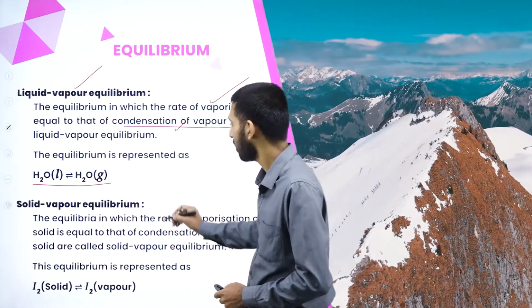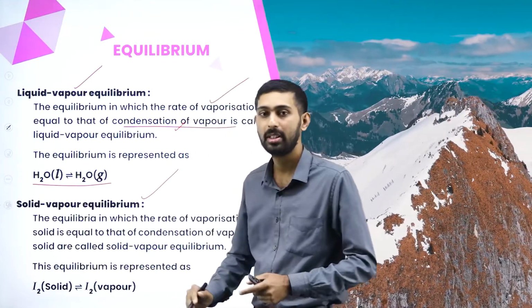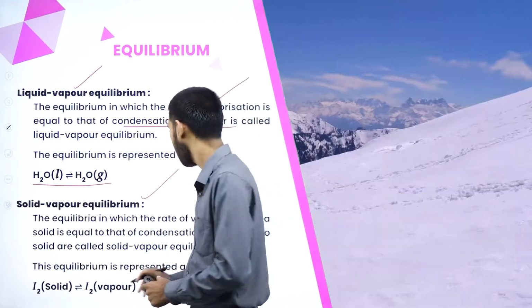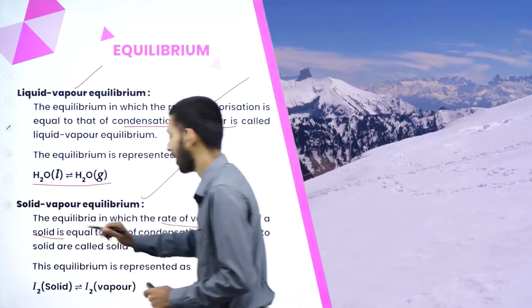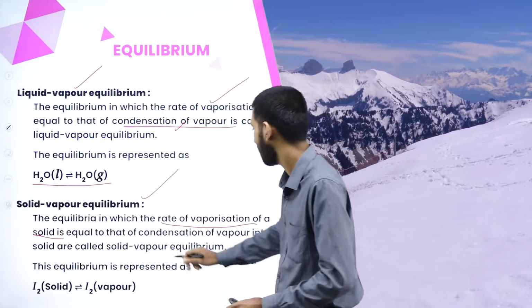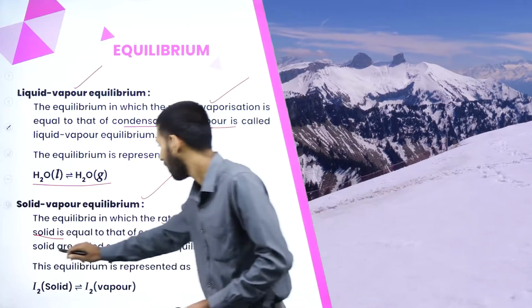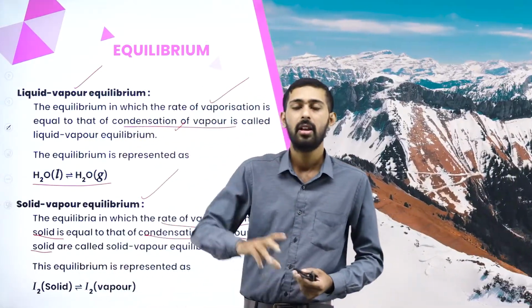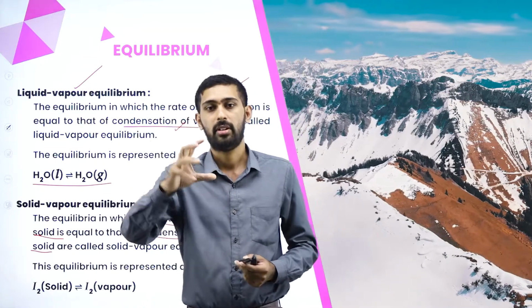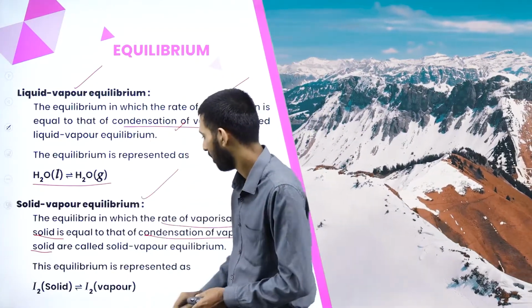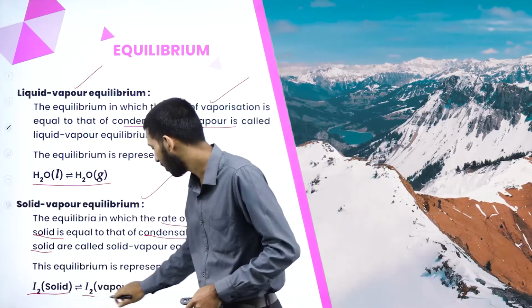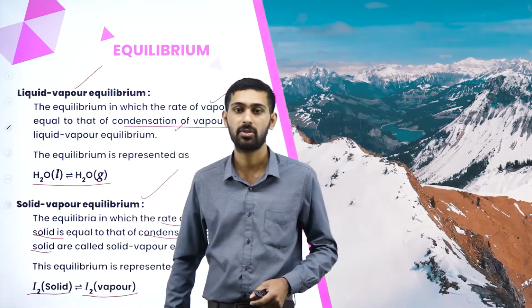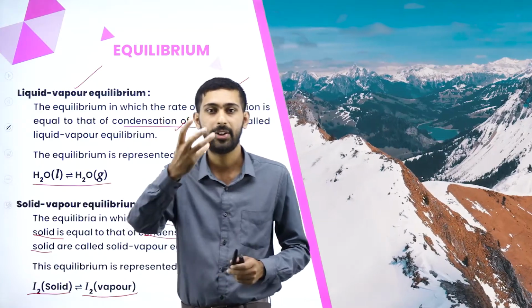Now let us see solid-vapor equilibria. What do you mean by solid-vapor equilibria? In solid-vapor equilibria, the rate of vaporization of the solid is equal to the rate of condensation of vapor of the solid. Means if you have taken one solid, for example I2, iodine, iodine in the solid state is in equilibrium with iodine in the vapor state, they have said. Now let us take iodine balls.